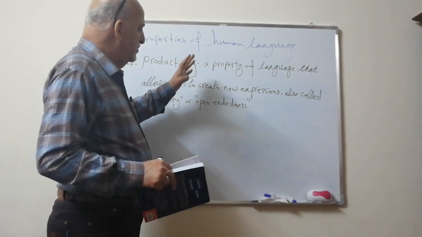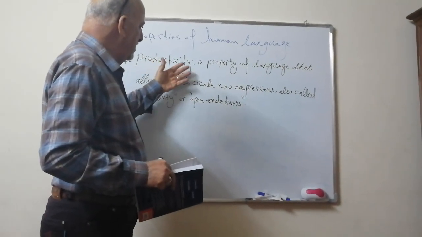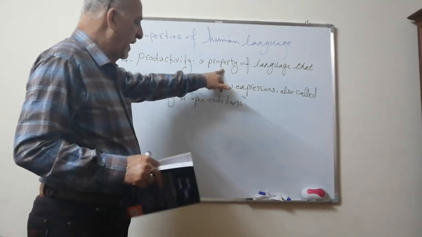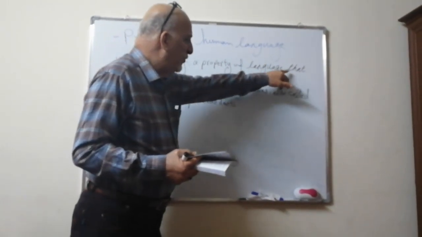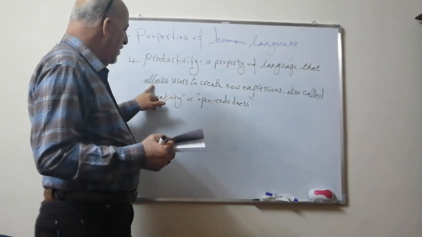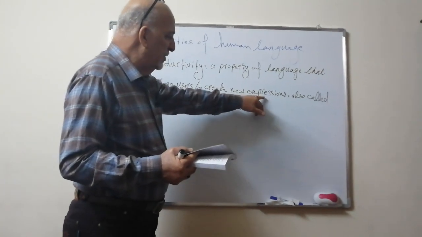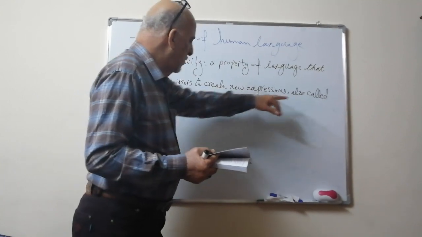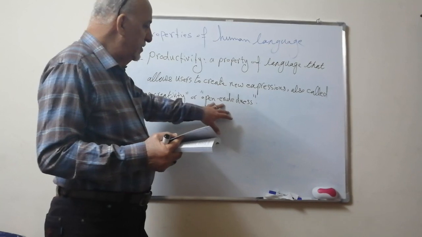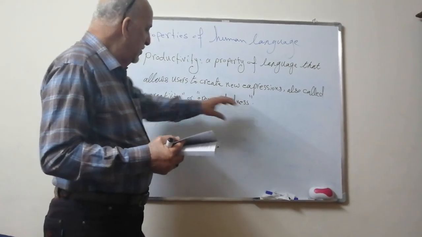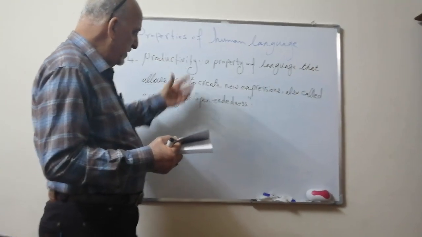Now, what does productivity mean? Productivity means a property of language that allows users to create new expressions, as it is given in the definition here.